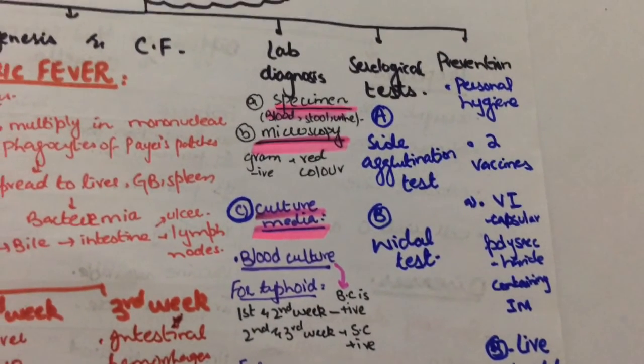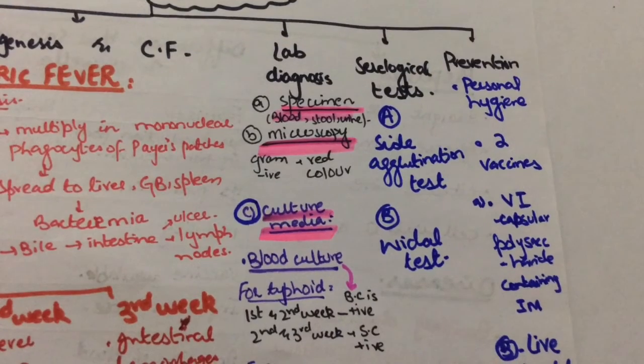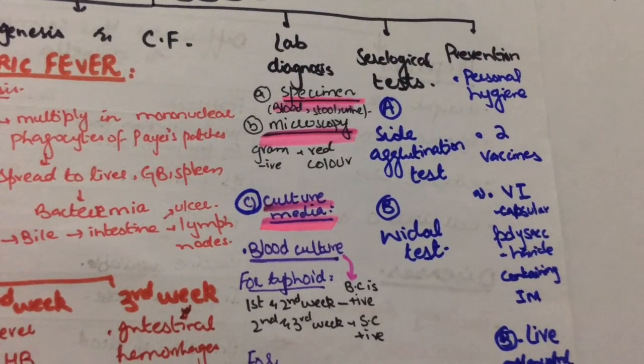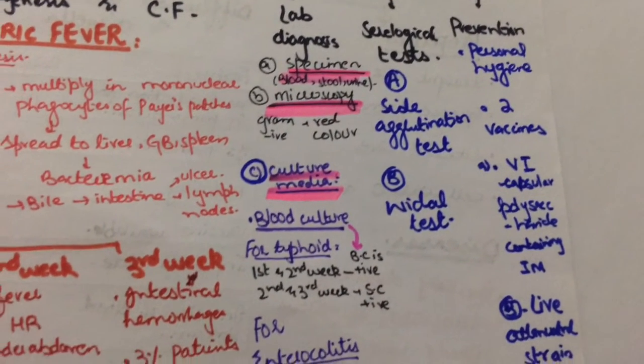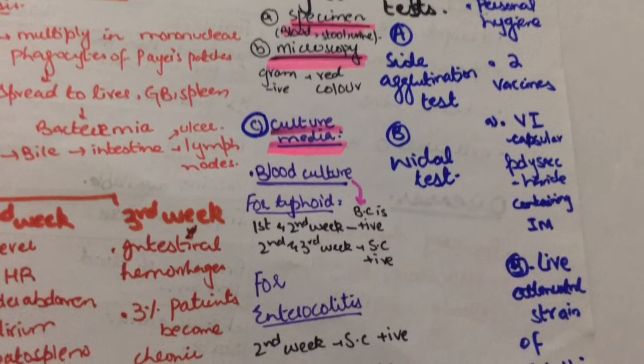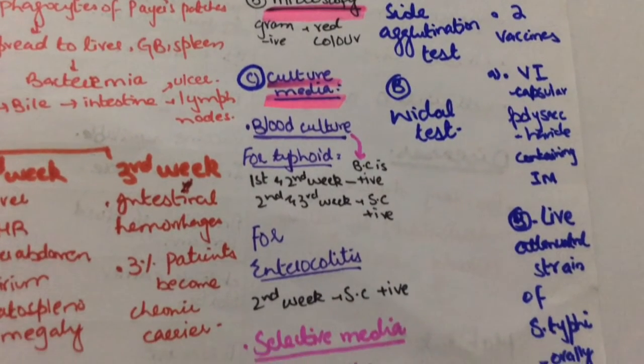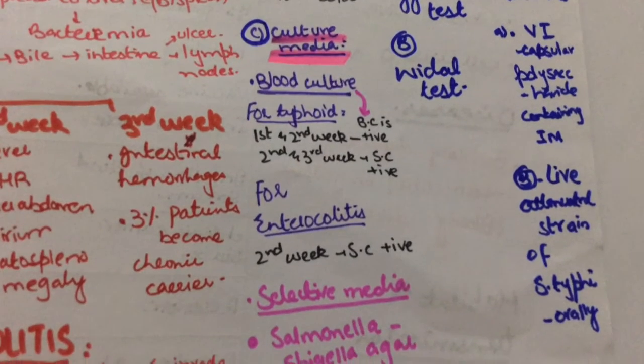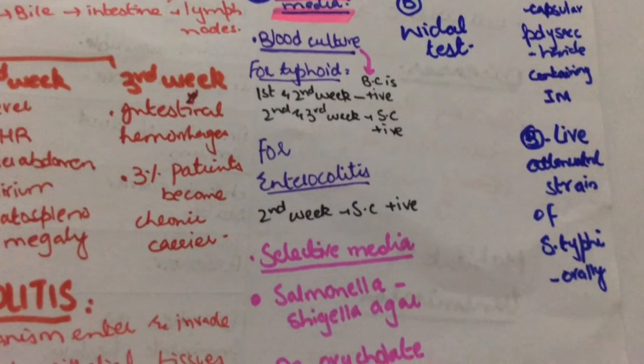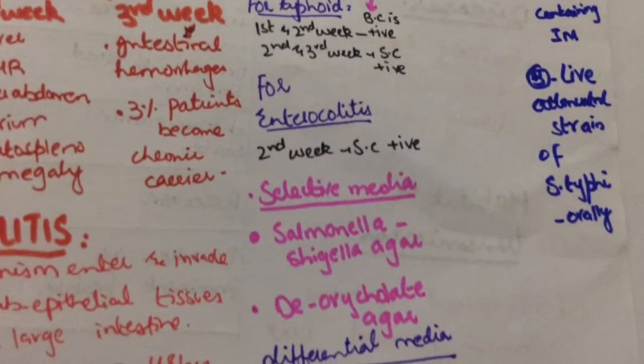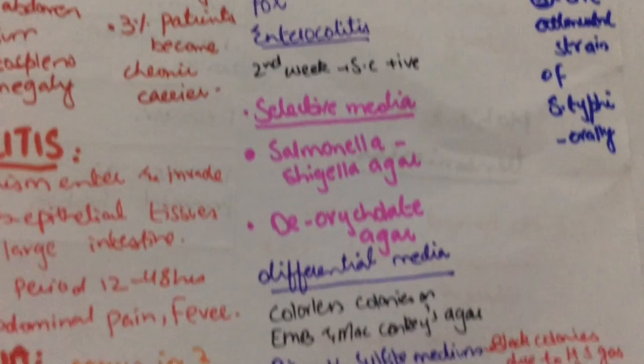Let's talk about lab diagnosis. Specimens can be blood, stool, urine, bone marrow. In microscopy, on gram stain smear, gram-negative rods are seen, giving red color. For typhoid, blood culture is positive in the first and second week, and stool culture is positive in the second and third week. For enterocolitis, stool culture is positive in the second week.